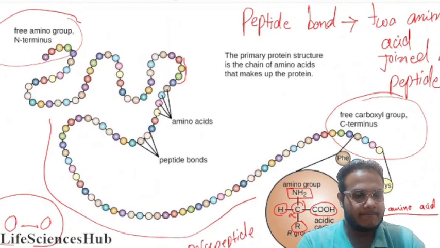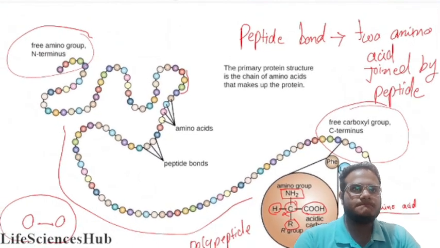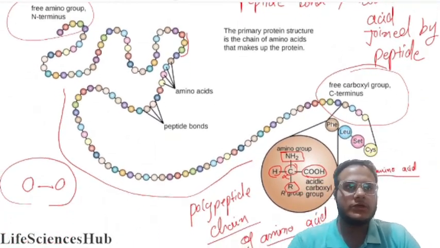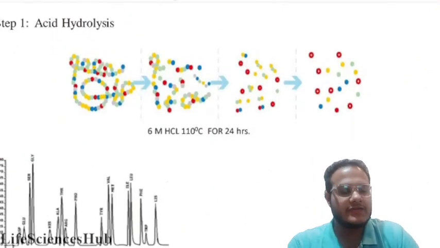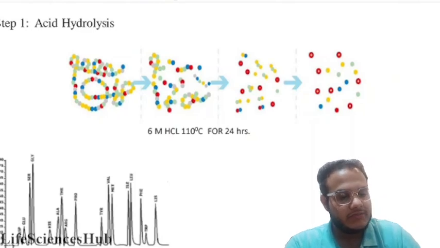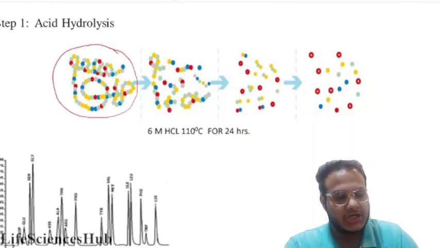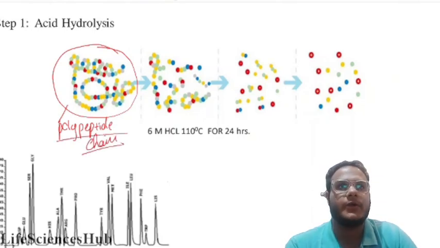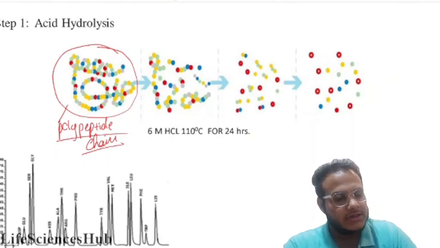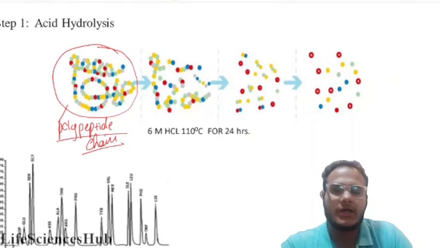The first step for the sequencing is acid hydrolysis. As we have seen in the previous slide, there are different amino acids in a polypeptide chain, and the different colors indicate the different amino acids.